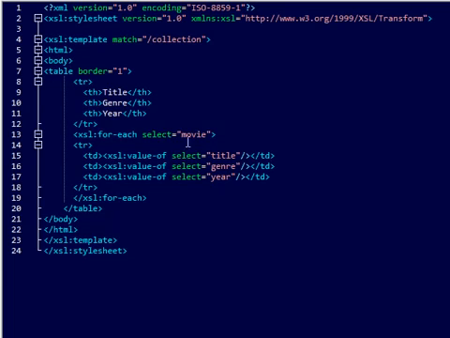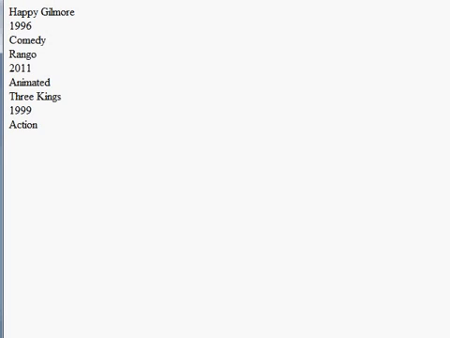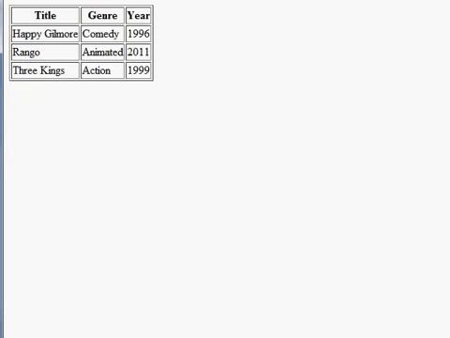Okay, now I paused it and restarted it after typing in all this table code to make the video as short as possible. And this is basically our table with our first table row full of table headings that say title, genre, and year. There's our for each loop again, and then within that for each loop we just did a table row with some table items. And we'll save that. And now we have a nice little table.